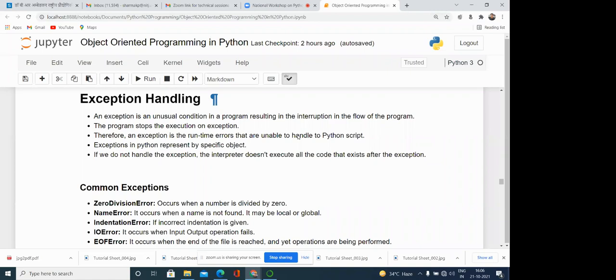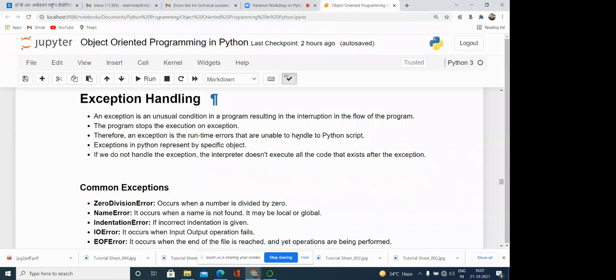Or sometimes, because of a certain unusual condition, our program can be terminated abnormally. These types of situations are called exceptions. While you are writing the program, you never want that if one error arises in some part, your program will terminate at that point.